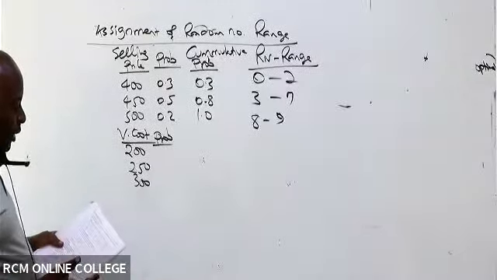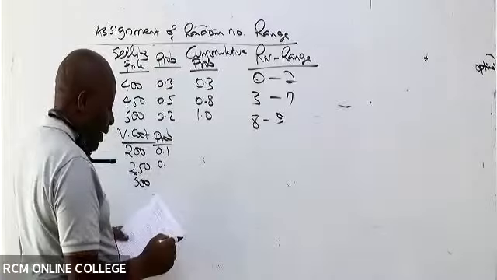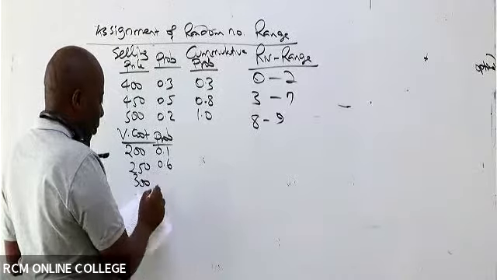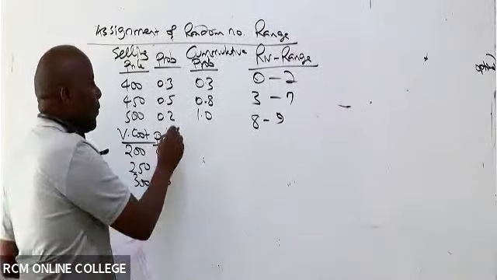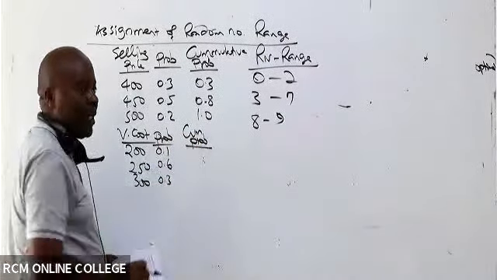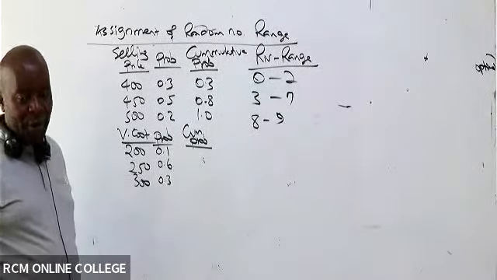So they've given us probabilities. We can see we have 0.1, we have 0.6, and lastly we have 0.3. So then go ahead and give us the cumulative probabilities first.